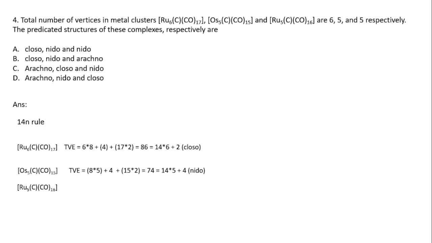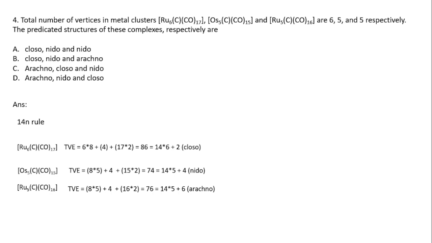The next complex is ruthenium 5 carbonyl 16. In the same way, we first calculate the total valence electrons. In the case of ruthenium, the valence electron count is 8, so 8 into 5, the total number of ruthenium, plus, in the case of carbon, the valence electron count is 4.